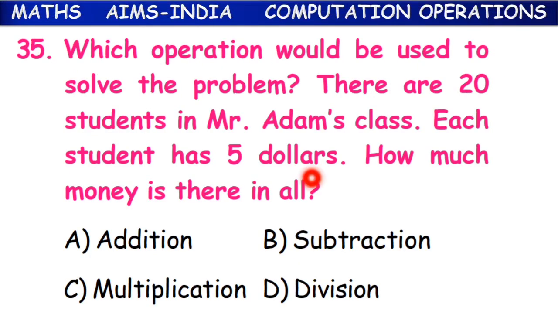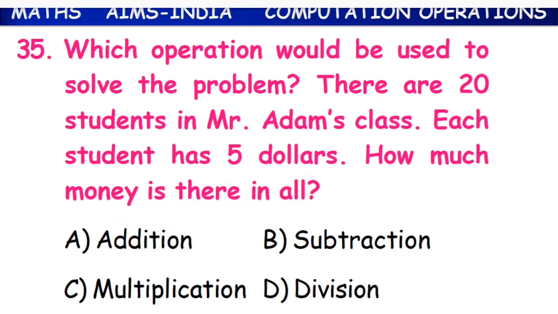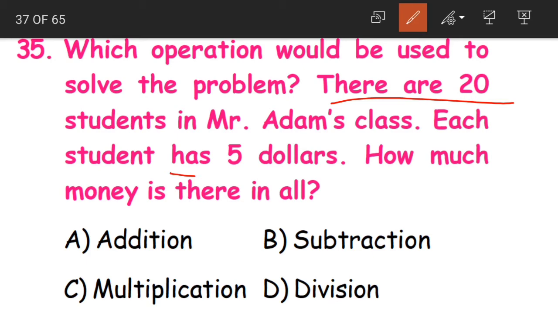Clear? Question 35. Which operation would be used to solve the problem? There are 20 students in Mr. Adams' class. Each student has $5. How much money is there in all? See, children, what are they saying? There are 20 students in the class and each student has $5. Yes, what are these dollars? Just like we have rupees in India, in America their money is measured in dollars.